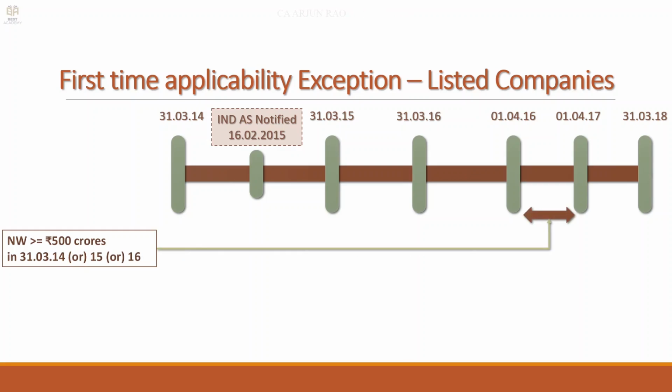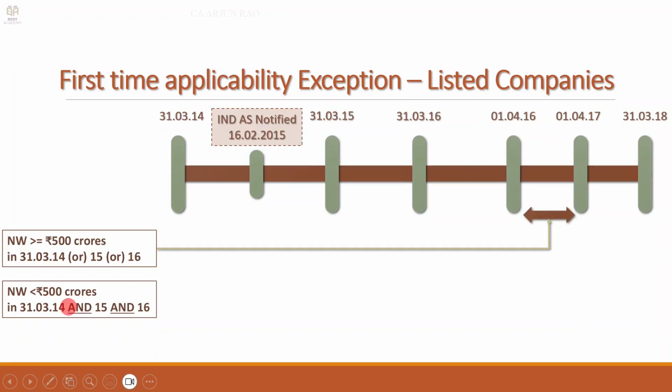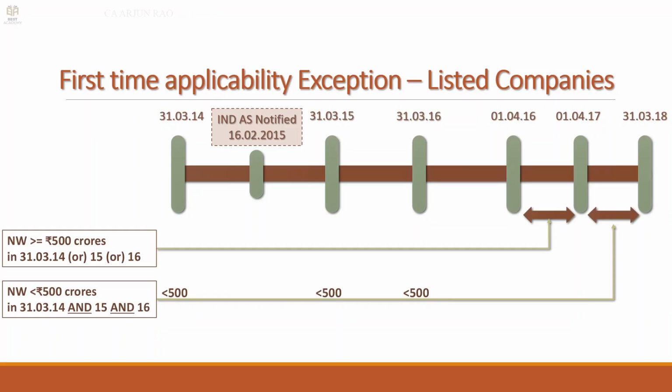In any of the three years, 31/3/14, 15 or 16, if it was 500 crores, then it has to follow Ind AS for the accounting period commencing on or after 1/4/16. If it was less than 500 crores on 31/3/14, 15 and 16, all three years, only then can it take advantage of the later implementation for accounting period commencing on or after 1/4/17.